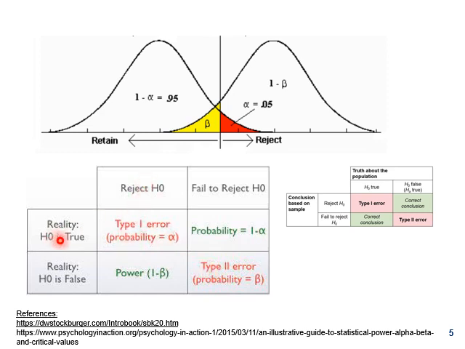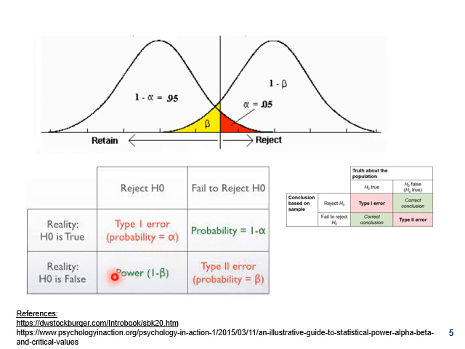So here, when in reality the null is true and you are rejecting the null hypothesis, then it is type 1 error, and this is the probability alpha. When the null hypothesis is false and you fail to reject the null hypothesis, it is type 2 error and its probability is beta. And now we will see rejecting the null hypothesis when the null hypothesis is false. That is the right conclusion, and this is known as power, and its value is 1 minus beta.